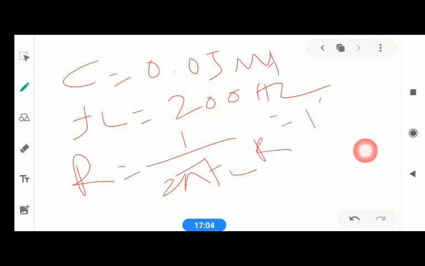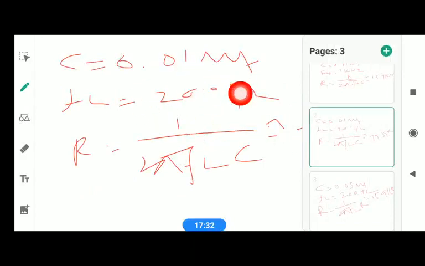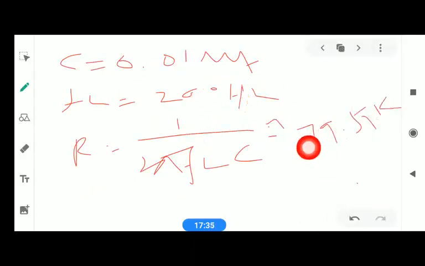This will give you around 15.9 kilo ohm, which is the same as the R you got for the low pass filter, right? So here you can see I changed the value of C to get the same value of R designed for the low pass filter. Or you can select the same value for C, which is 0.01 microfarad, and you will get a different value for R for the high pass filter.